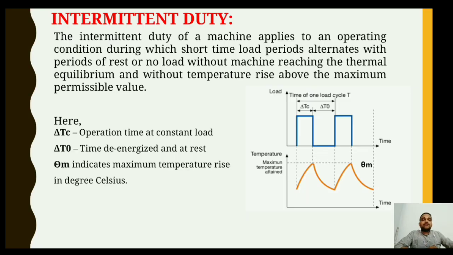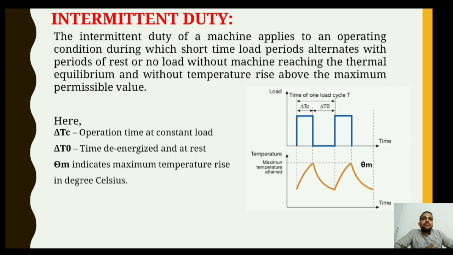Now moving forward, we have the intermittent duty. The intermittent duty of a machine applies to an operating condition during which short time load periods alternate with periods of rest or no load, without the machine reaching thermal equilibrium and without temperature rise above the maximum permissible value. The intermittent duty is also considered periodic duty, as it shows a pattern of temperature rise and temperature fall in specific machines.